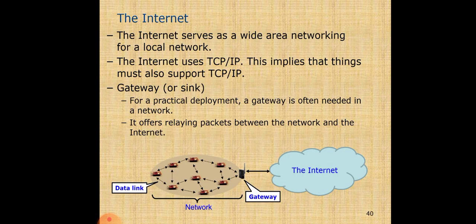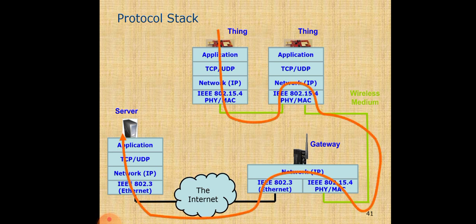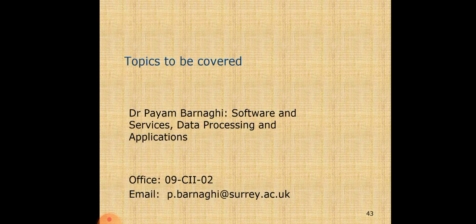The internet, as you already know, uses TCP/IP, gateway, network and data link. Protocol stacks: you are already aware of the servers, strings, gateway and IPs. Here is the flow from the string to gateway, the internet and server. This is wireless modulation and wired. Security and privacy is important. What are the challenges? Device level, network level, system level and user level. There are a few solutions.